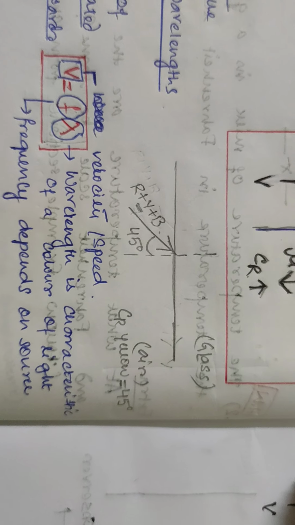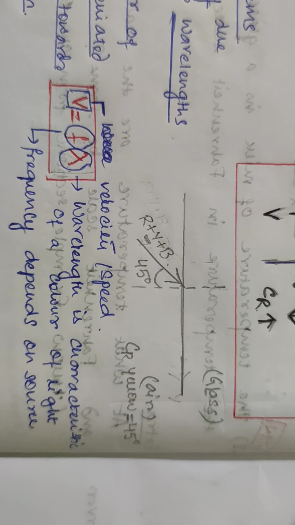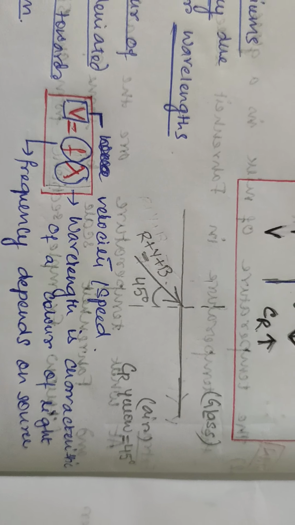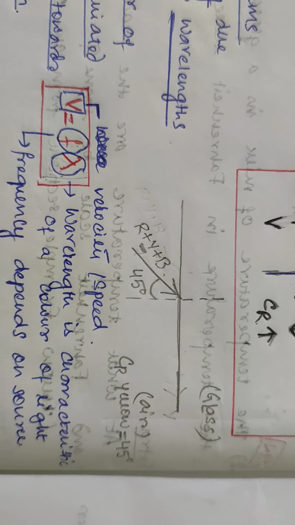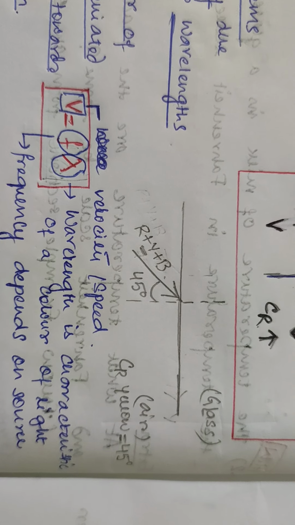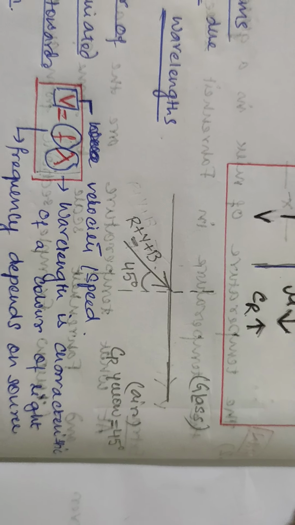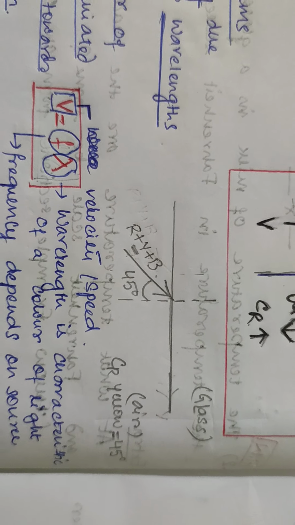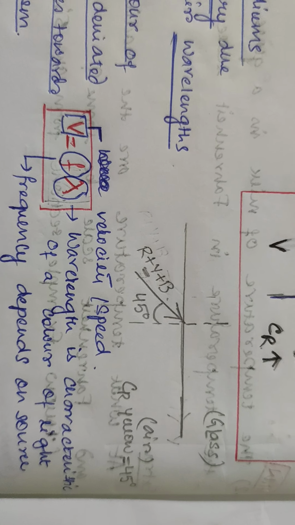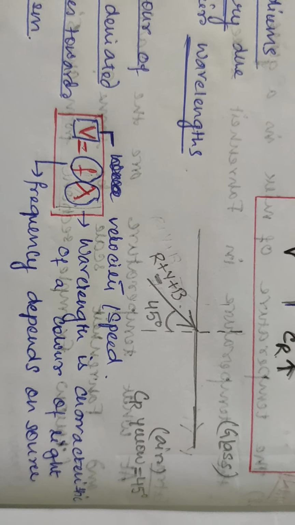But wavelength is a characteristic of the color of light. Red light has a certain wavelength, blue light has a certain wavelength, irrespective of the source. So if two sources A and B both emit red light, the wavelengths will be the same for both sources, because it's basically the characteristic of the color of light. So we define red light as having about 8000 angstrom wavelength, violet 4000, like this.